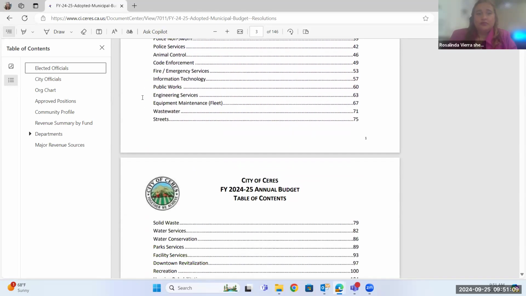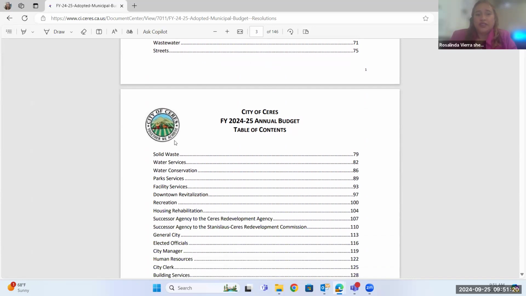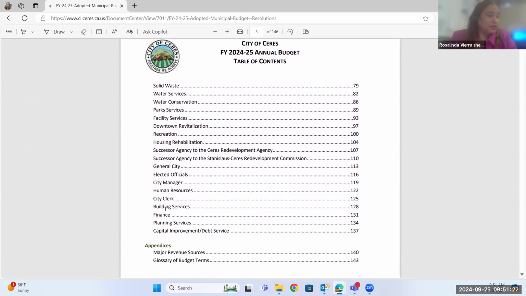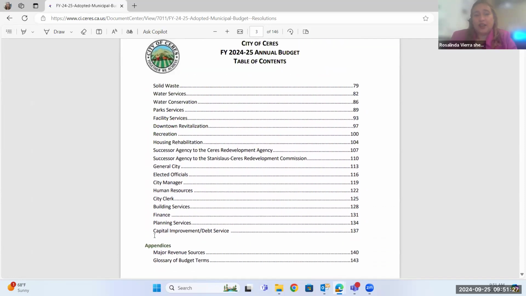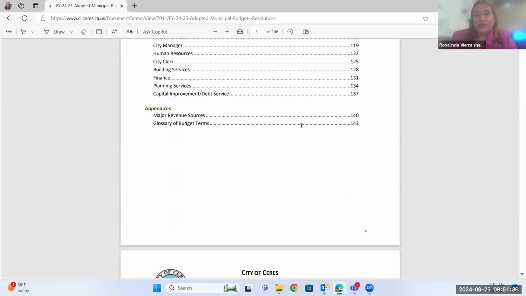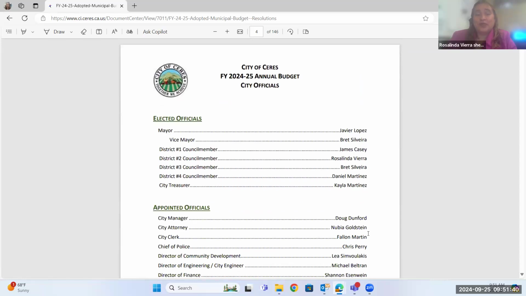So the table of contents is here. If you have the table of contents, you can also click on it and it'll take you to those other pages if that's what you want to do. I don't, so we're going to stick on this one. This will also show you the different page numbers. In the event that you want to get to a certain area, like I want to see our capital improvement and debt service, you can go to page 137. You can just click it right here, and it'll take you to that page, as long as the pages are in the right order. Since there's a cover page, it'll be off by one number.